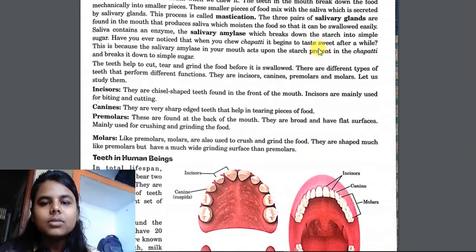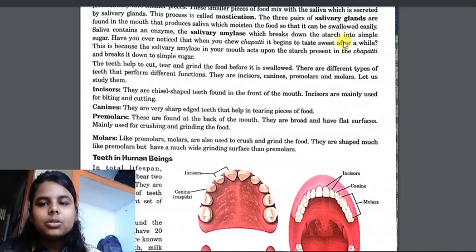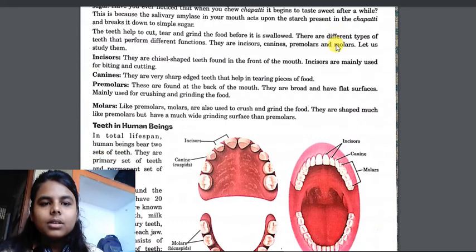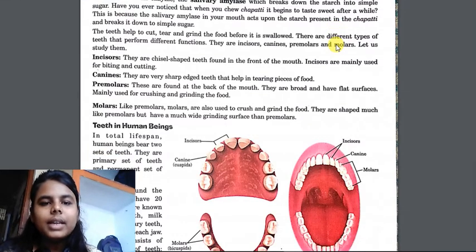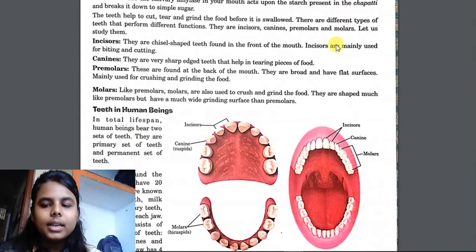There are 2 works of saliva. The first is to moisten the food so that it can be swallowed easily, and the second is to break starch into simple sugar. The different types of teeth are incisor, canine, premolar and molar.